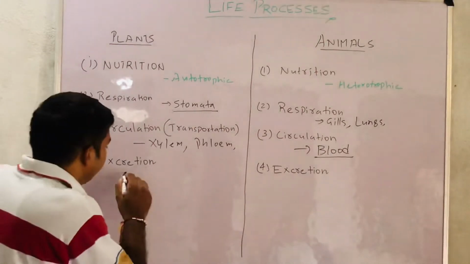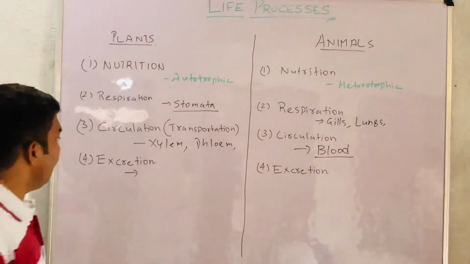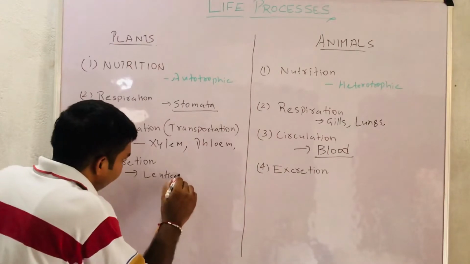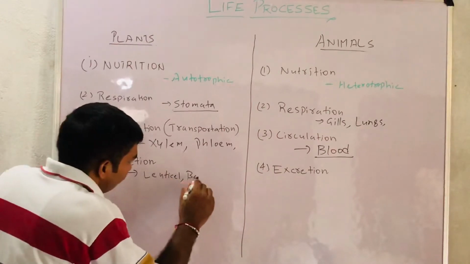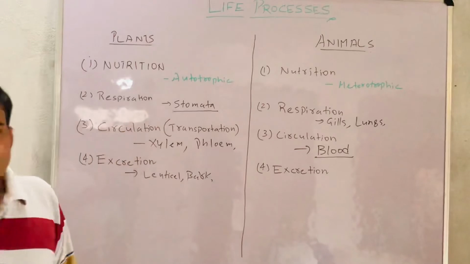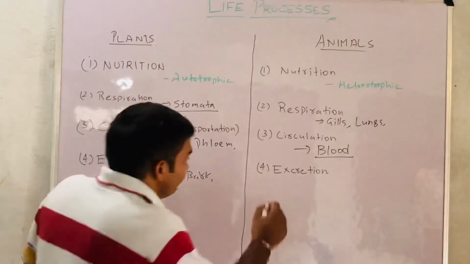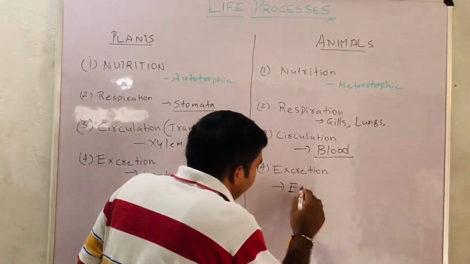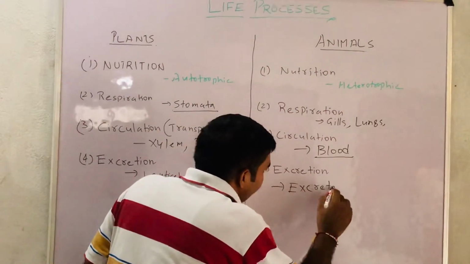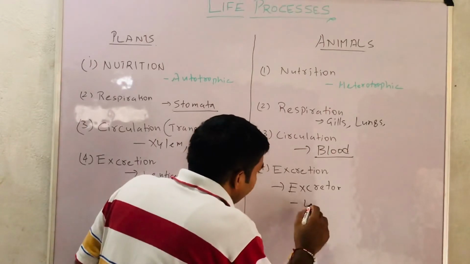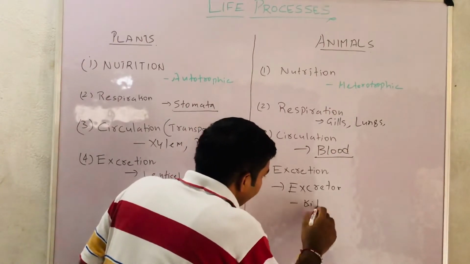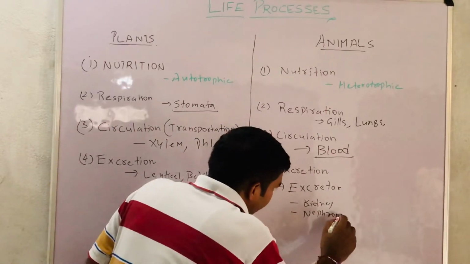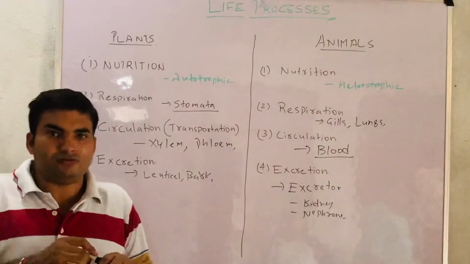The last topic is excretion. In plants we have lenticels and bark for excretion, but in animals we have a well-structured organization, that is the excretory system, and in this you are going to study the kidney, nephrons, and the organization of the kidneys and the nephrons.